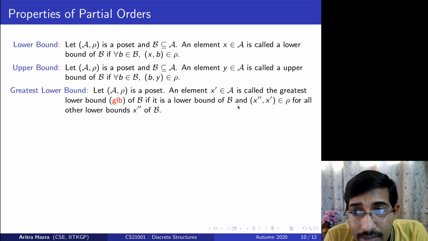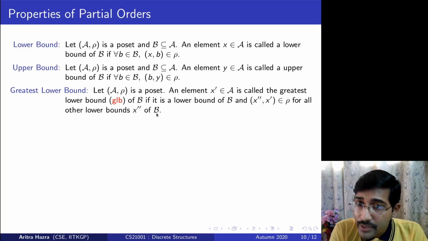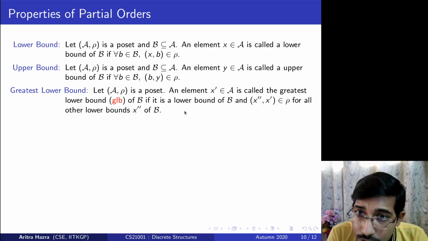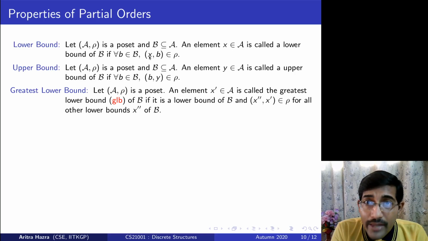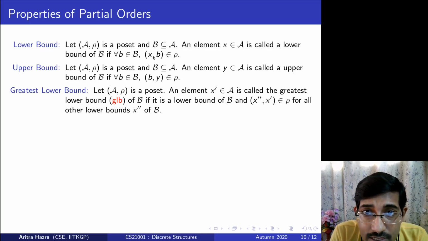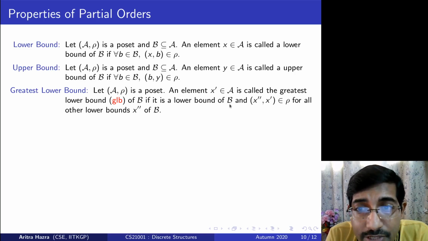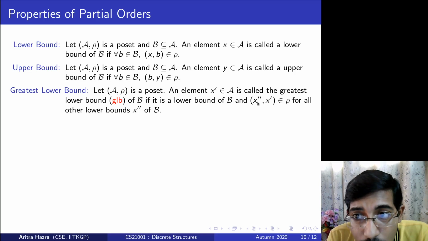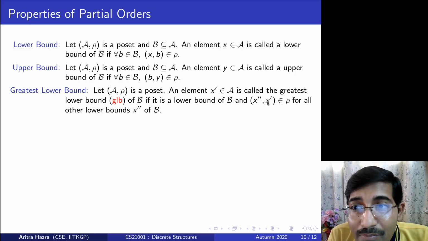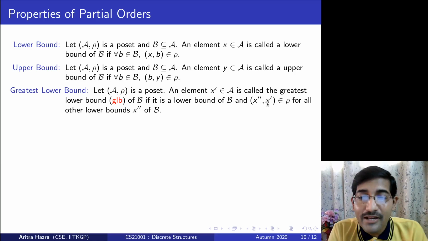And for all other lower bounds that are present for B, so B could have multiple lower bounds, because the lower bound of B only considers an element from X from where I can just reach any element of B. So this reach is not just the direct cover but any relation. So via transitivity there could be many elements relating to all the elements in B. But for all other lower bounds that I get, I am the higher one, or I am reachable from them via some path.